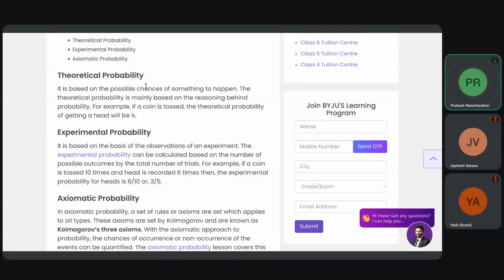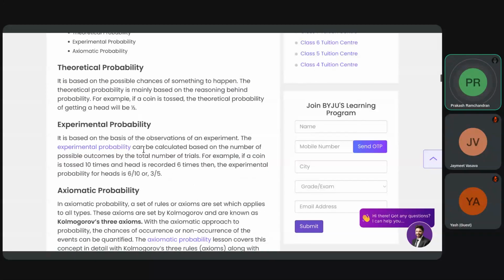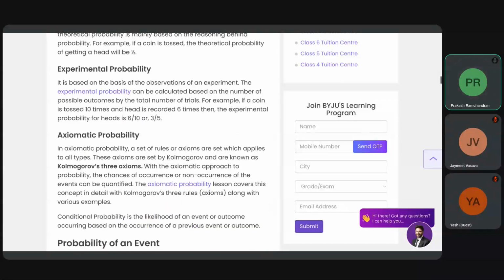So this is not exactly theoretical. If you say theoretical, it will be half and half, right? In experimental, it is not half and half. It may be 60-40. In this case it is 60-40 because he's experimenting and getting 6 heads out of 10 times, so he's simplifying it to 3 by 5. That is equal to 0.6. So the probability he found is 0.6 and not 0.5. So experimental probability may differ from theoretical probability.